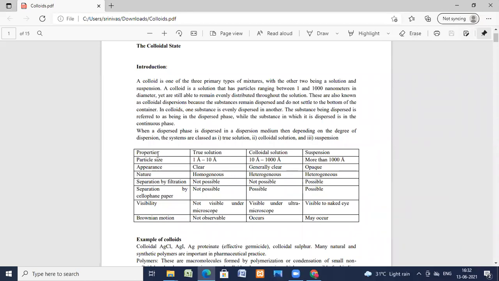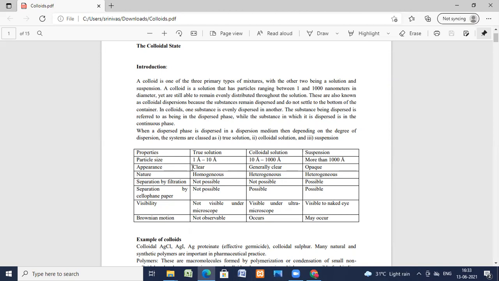So now let us see, when a dispersed phase is dispersed in the dispersion medium, then depending on the degree of dispersion, systems are classified into true solution, colloidal solution, and suspension. Now we'll see the particle size. For a true solution, it is from 1 angstrom to 10 angstrom. For a colloidal solution, it is from 10 angstrom to 1000 angstrom. And for suspensions, it is more than 1000 angstrom.